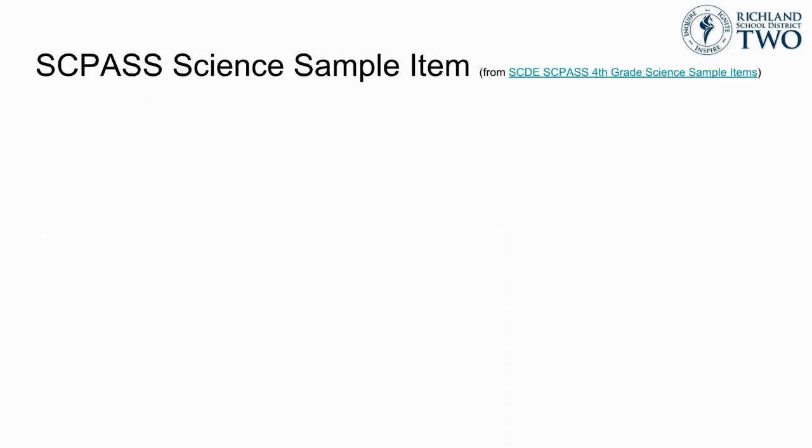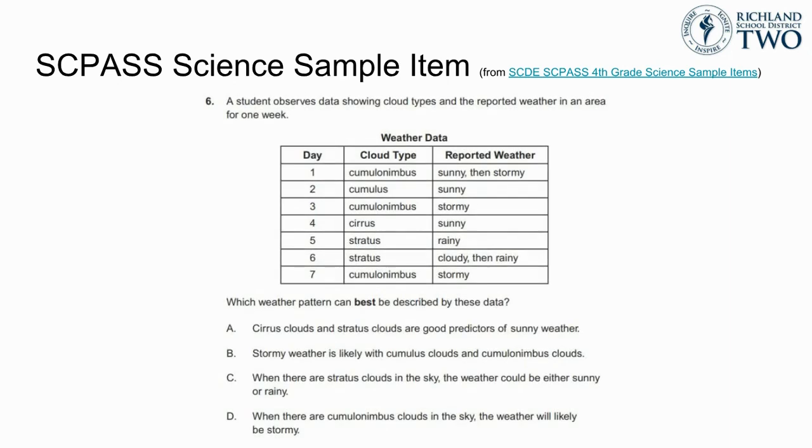Now let's take a look at an example of an SCPASS style item for this indicator. This item, as well as the 3 following items, is available on the South Carolina Department of Education website, and a short URL to access this bank of 4th grade science SCPASS sample items is available at the end of this video.